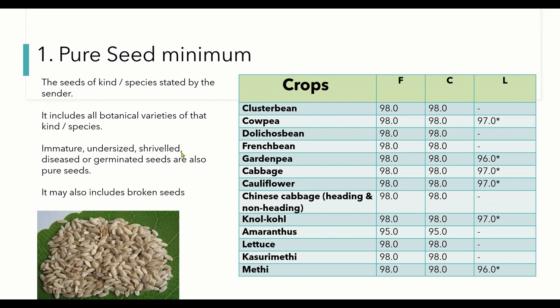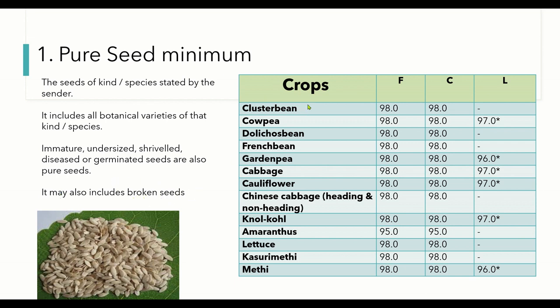Immature, undersized, shriveled, diseased or germinated seeds are all included in pure seed, unless they are of other distinguishable varieties or of weed species. Broken seeds also come under pure seed percentage. Remember this as a valuable point.